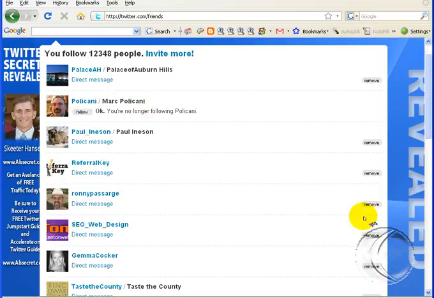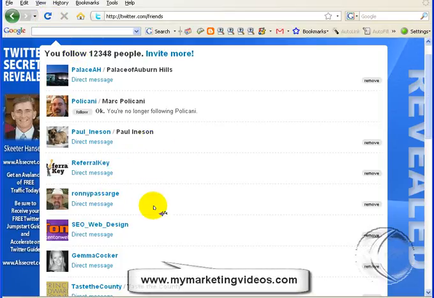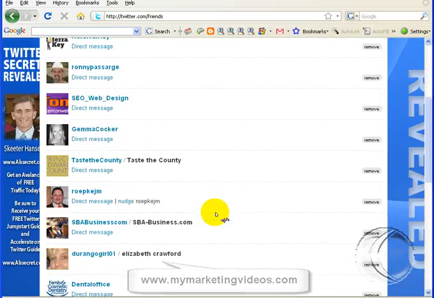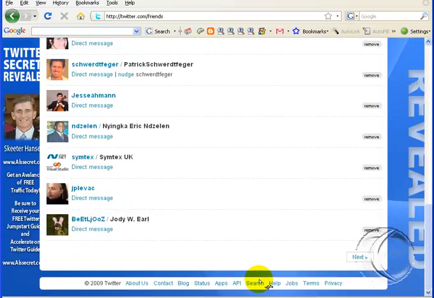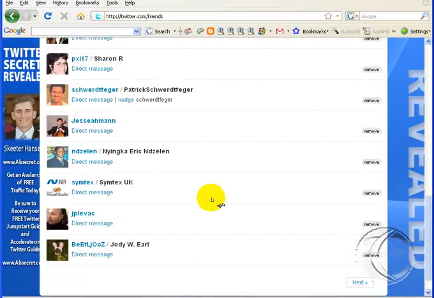If you have a bunch of people check marked and all of a sudden you decide to go to this person's website or their Twitter page, you go there and you come back, these people will not be removed. So if you have a bunch of people checked, always hit your refresh button at the top of your screen before you leave this page. Let's say you have about 10 people checked. You could simply go down to the bottom of your screen and click on next, and that will get rid of those people and pull up another whole list of people from the next page. That's another way to do it.